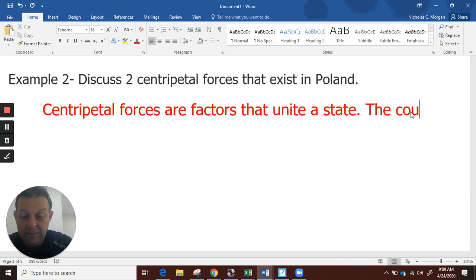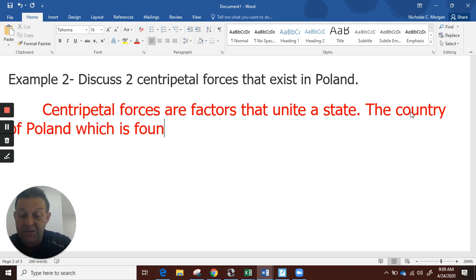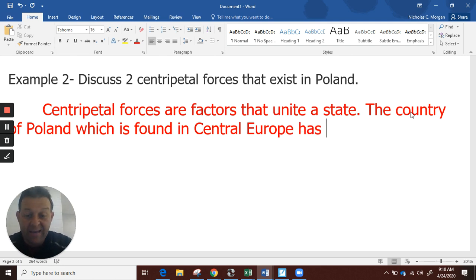The country of Poland, which is found in Central Europe, has several, and you don't have to be this formal, but I think the more formal you are, the better, to be honest. It's going to kind of win over subjective votes, I guess. The country of Poland, which is found in Central Europe, has several centripetal factors.